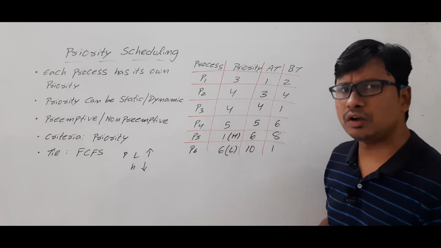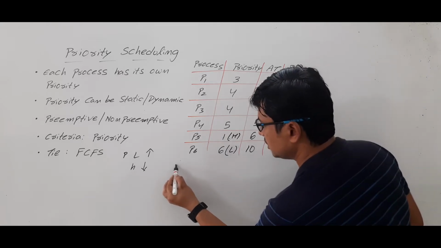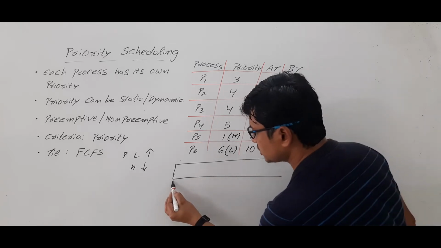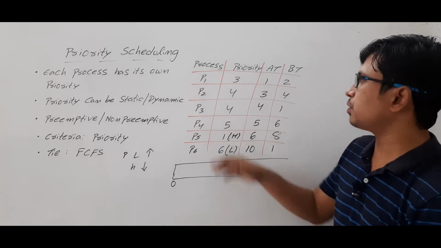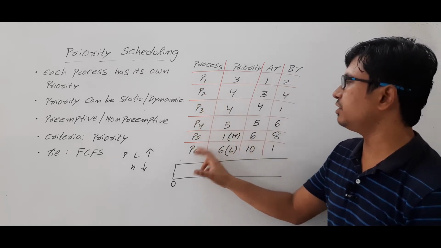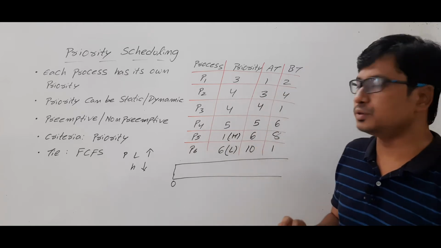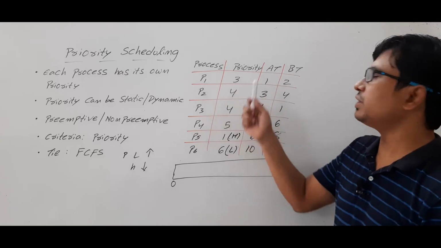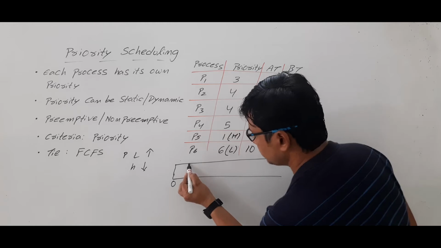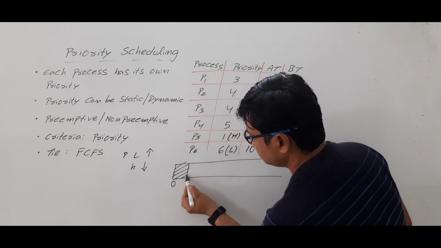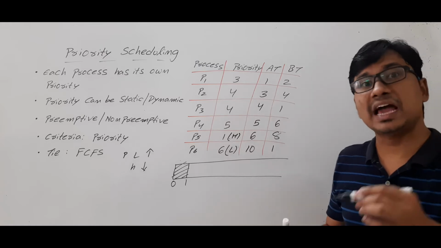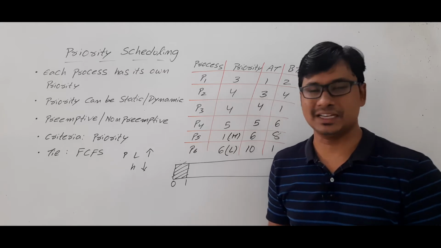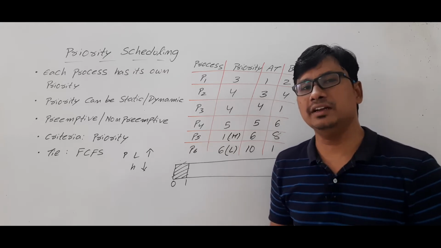Okay. So to solve this question, we need to draw the Gantt chart. If we can draw the Gantt chart, half of our question will be solved. Always the Gantt chart will start from 0 units of time. Look at the processes P1, P2, P3, P4, P5, P6. Which one has arrived at 0 units of time? None of the processes has arrived at 0 units of time. So the process P1 has arrived at 1 unit of time. So from 0 to 1 unit, the CPU is idle because no process has arrived. If no process is in the ready state, which process will we dispatch? We cannot dispatch anything. So the CPU is idle during that time.